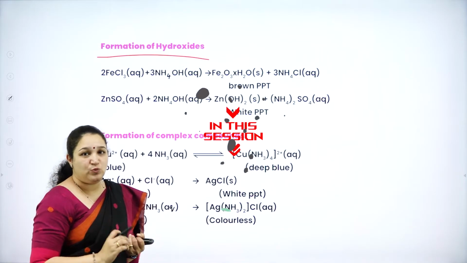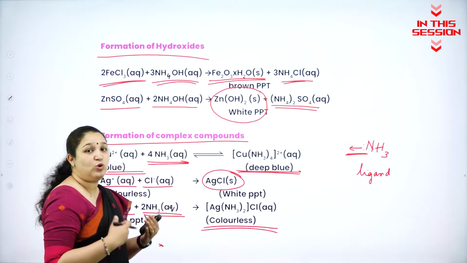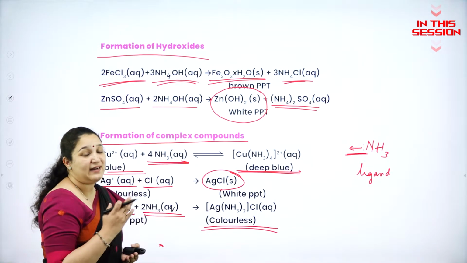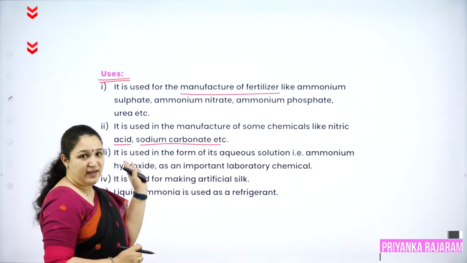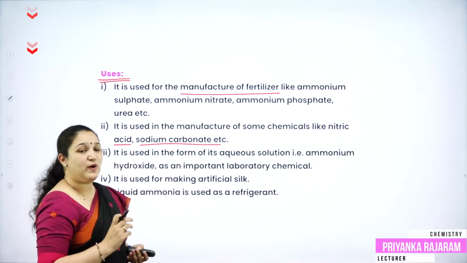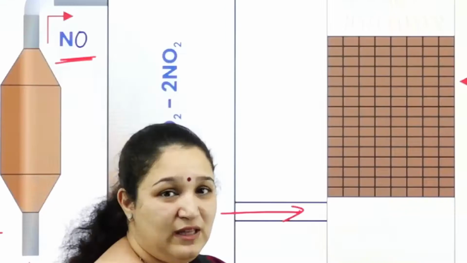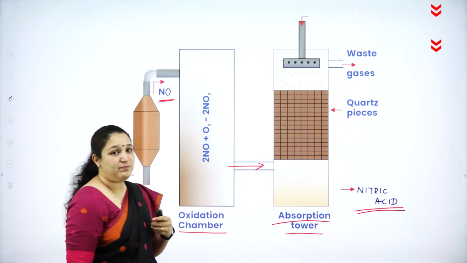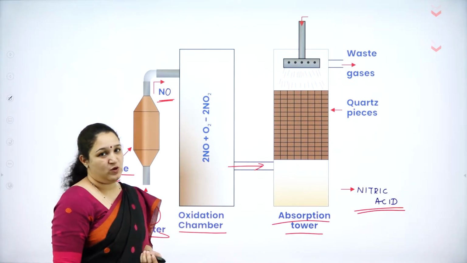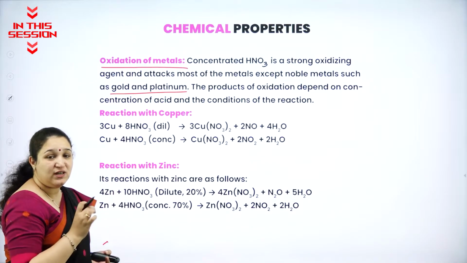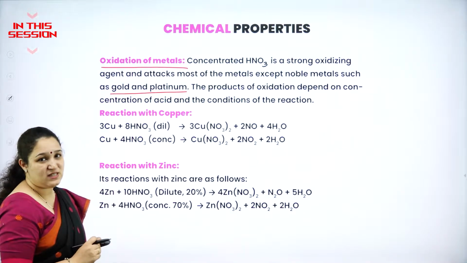Ammonia is mixed with water, it will form ammonium hydroxide. Ammonia has the ability to donate a lone pair of electrons, it can act as a ligand and it will form coordination compounds. We learn about nitric acid, and you can see that ammonia is one of the raw materials used for the manufacture of nitric acid. The manufacture of nitric acid by Ostwald's process, also called the modern process. The product of oxidation depends upon the condition as well as the concentration of the acid.